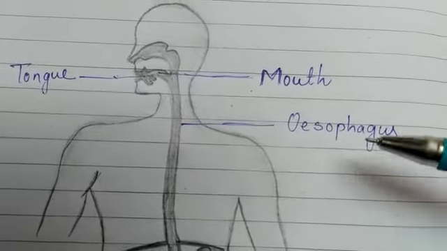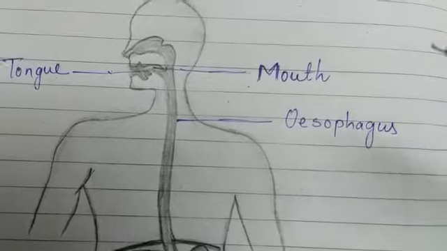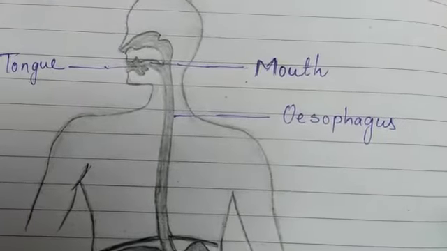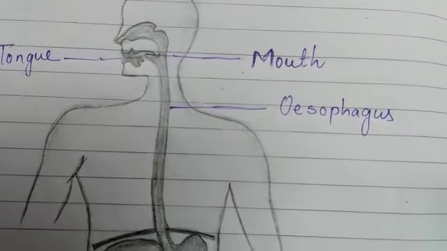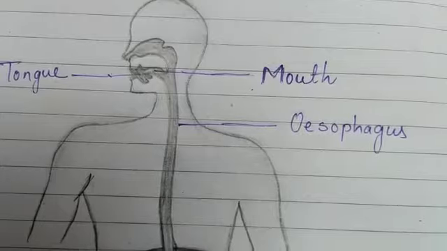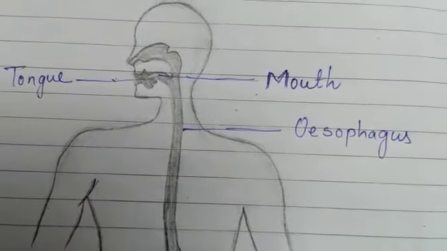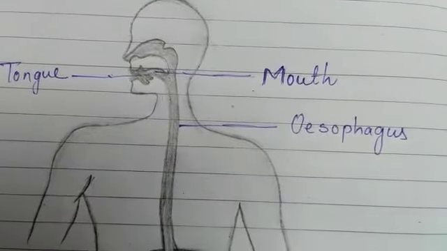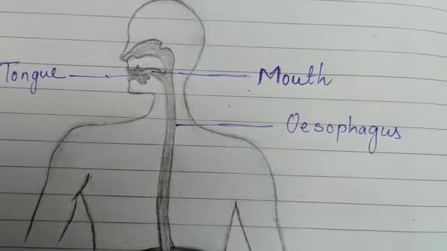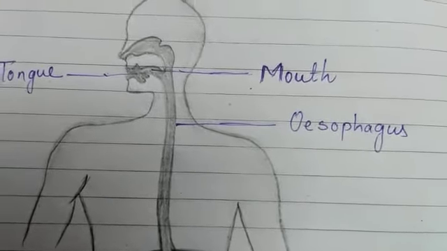The saliva also contains a biological catalyst, also known as an enzyme, called salivary amylase. That enzyme breaks down the complex starch to simple sugar.